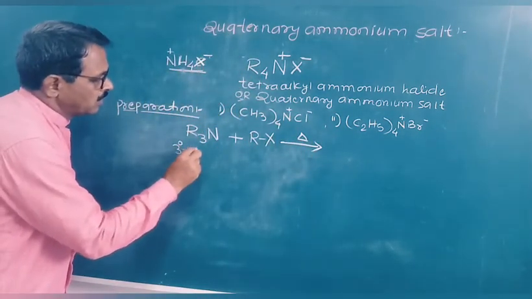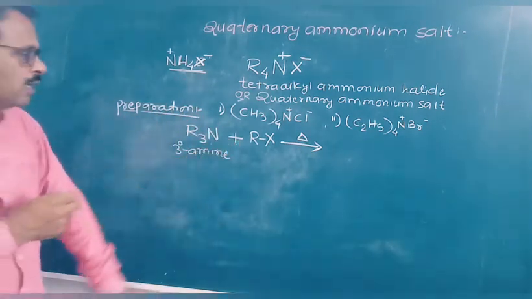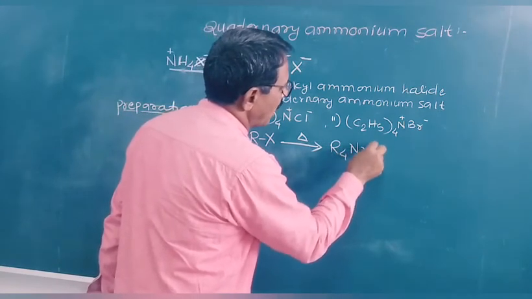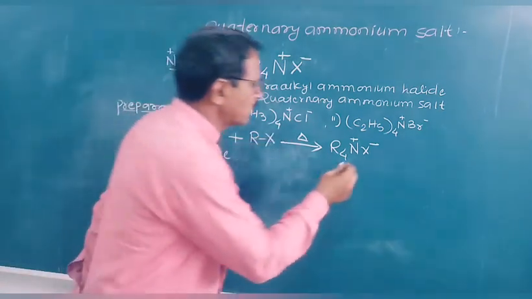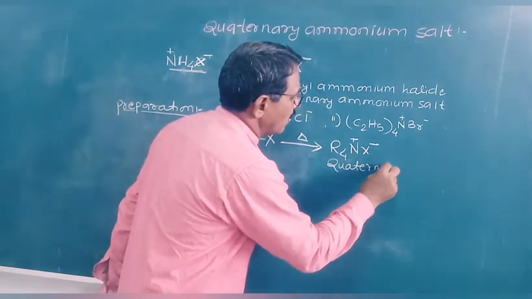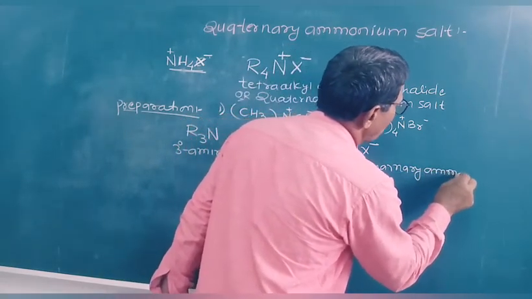This tertiary amine reacts with the alkyl halide and gives tetraalkyl ammonium halide, R4N plus X minus. It is a quaternary ammonium salt. R4NX is the general formula of a quaternary ammonium salt.